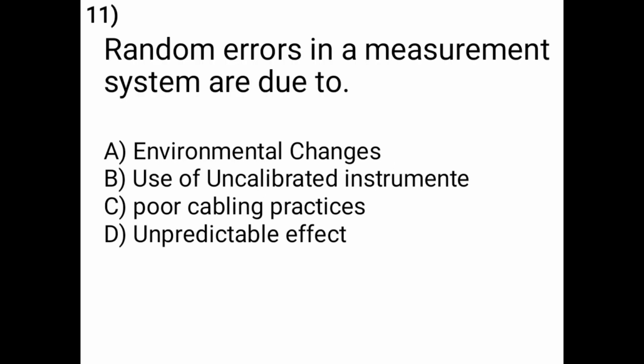Now, question number 11: random errors in a measurement system are due to. Options are A is environmental changes, B is use of uncalibrated instrument, C is poor cabling practices, D is unpredictable effect. So the correct answer is option D, unpredictable effect. Random errors in a measurement system are due to unpredictable effect.